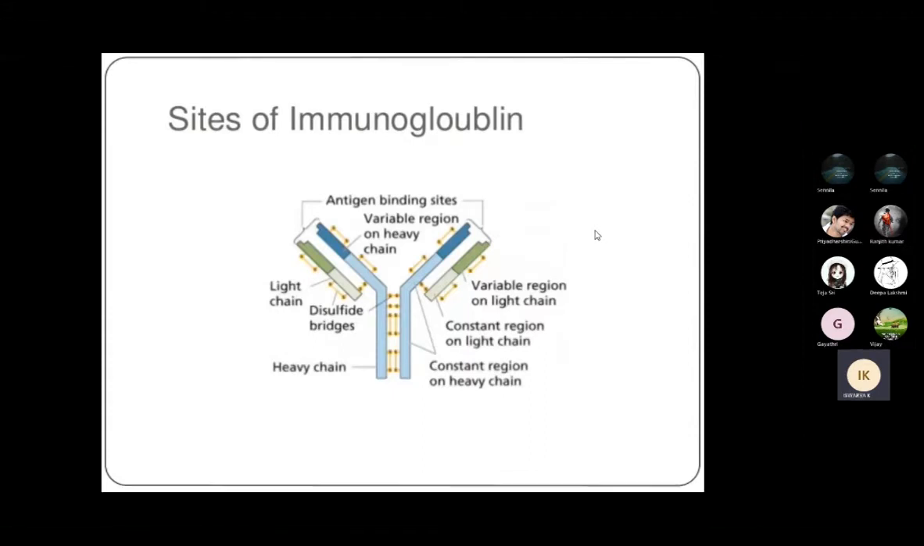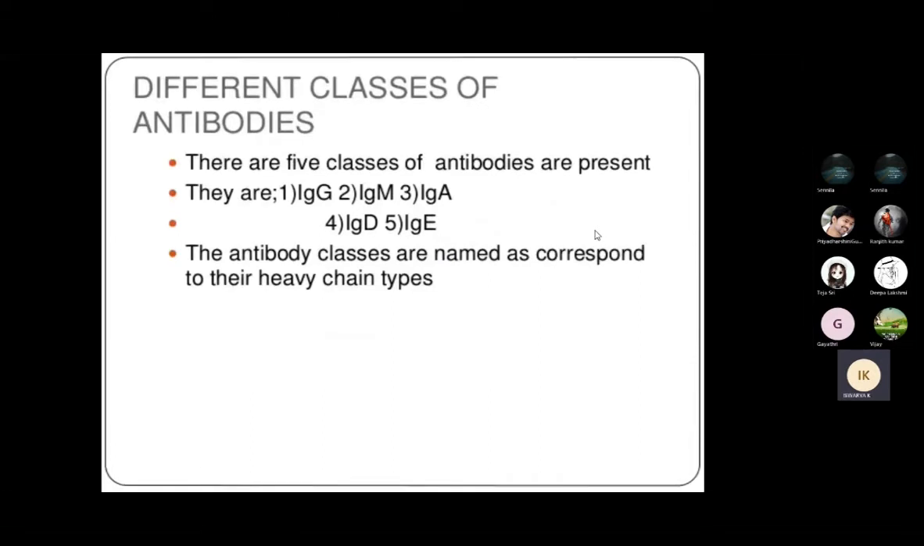Now, the different classes of antibodies. We have five classes of antibodies at present. The first are IgG, IgM, IgA, IgD and IgE. So these are the different types of antibodies.